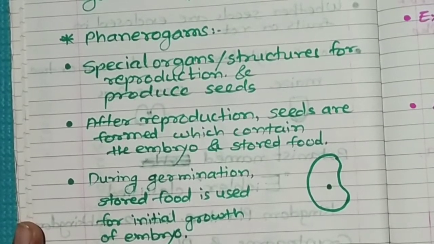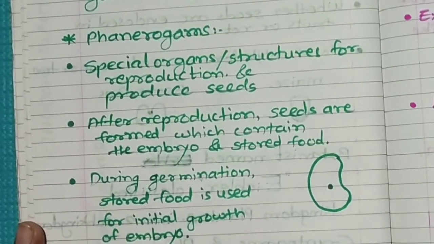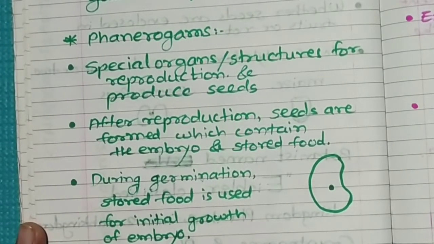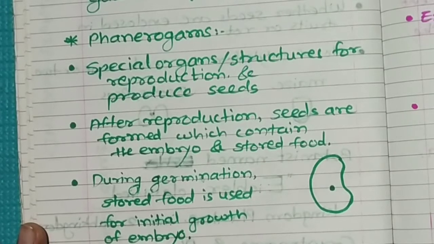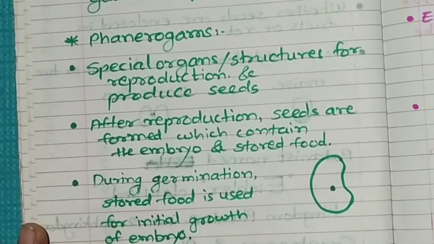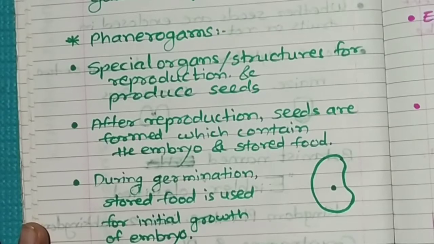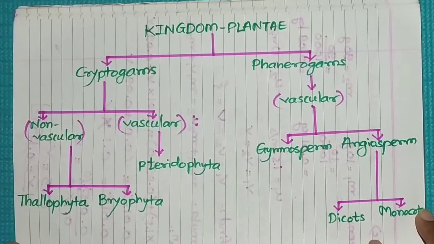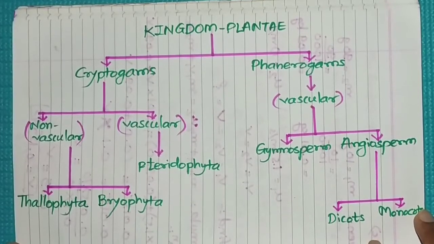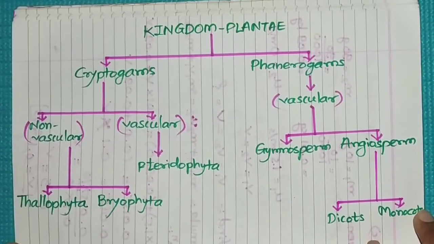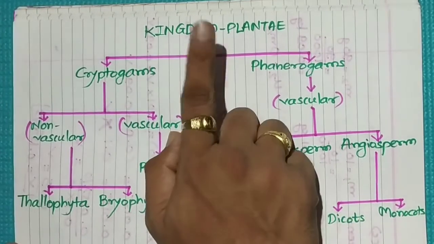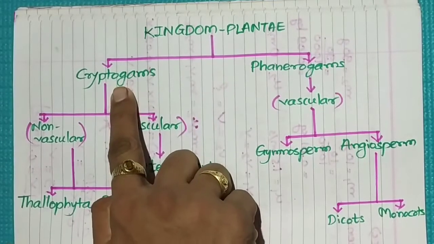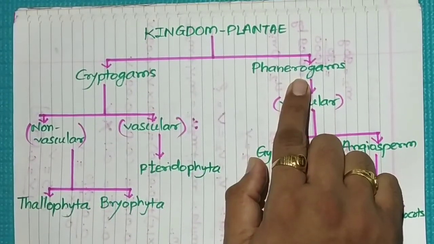So these are the two subkingdoms, cryptogams and phanerogams. How is the plant kingdom further subdivided into different types by using different criteria? Let's see the table. So this is the chart representing the classification of kingdom Plantae. All the plants included in the kingdom Plantae are classified into two subkingdoms, cryptogams and phanerogams.